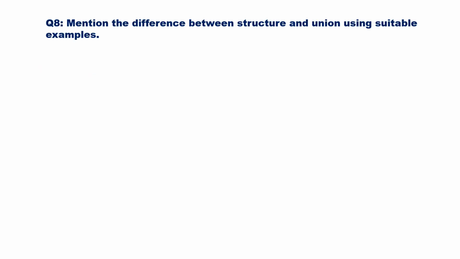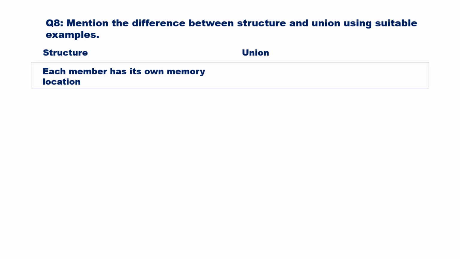Question number 8. Mention the difference between structure and union using suitable examples. Structure and union in C are both user-defined data types that group different data types together. However, they serve different purposes and handle data storage differently. Each member within a structure has its own unique memory location.